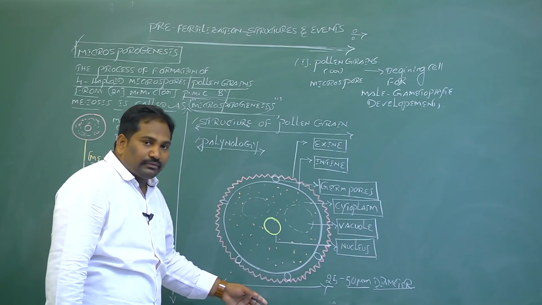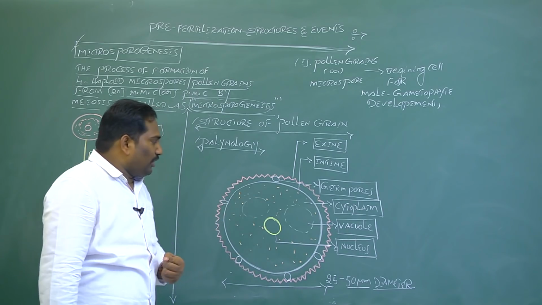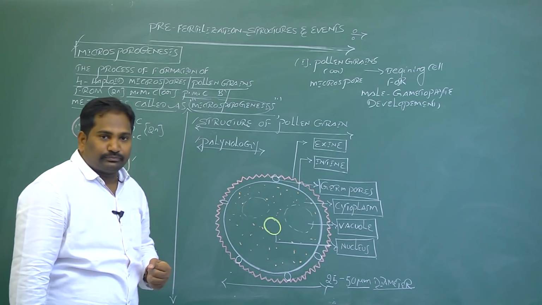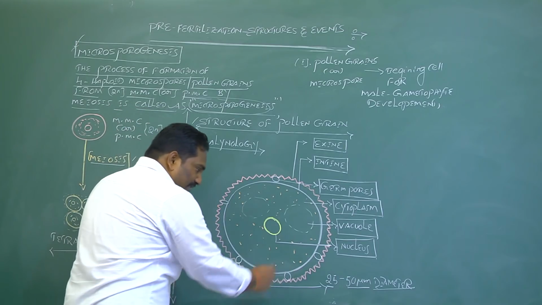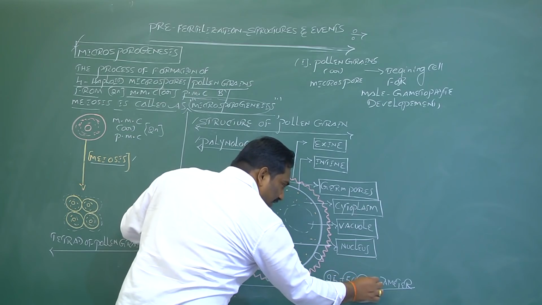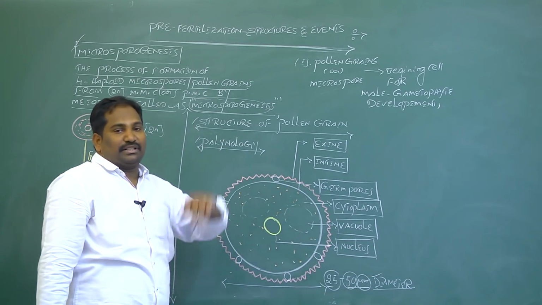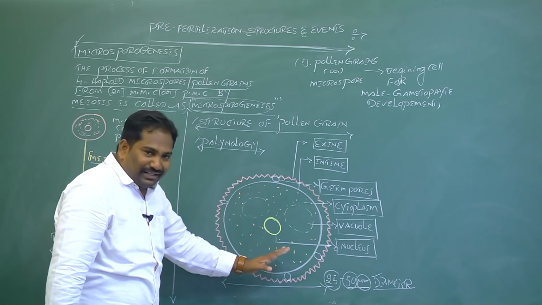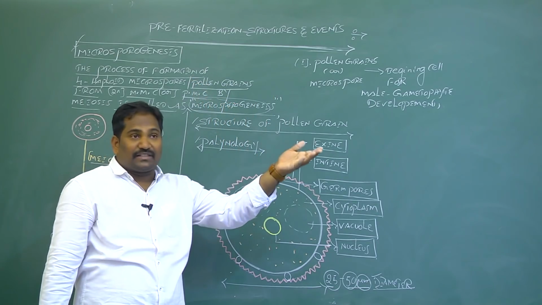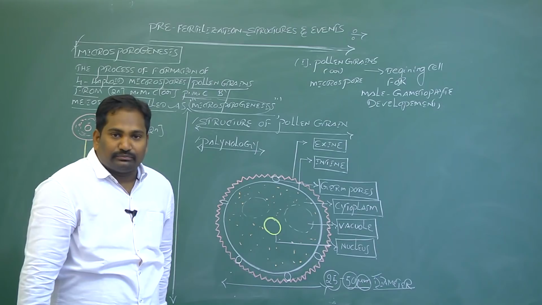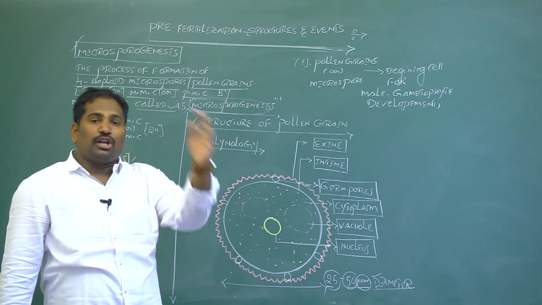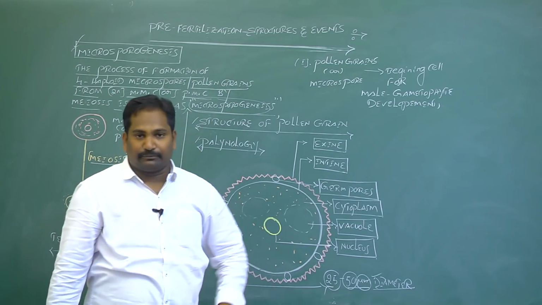Once again, I repeat, each pollen grain is spherical or round, measuring 25 to 50 micrometers in diameter. The size of pollen grains is not constant for all angiosperms or flowering plants. It varies from one pollen grain to another. Some plants have the smallest pollen grains, some have the largest. We discuss this later.